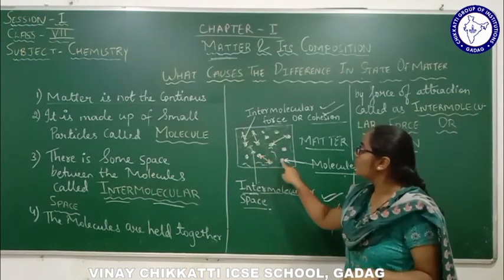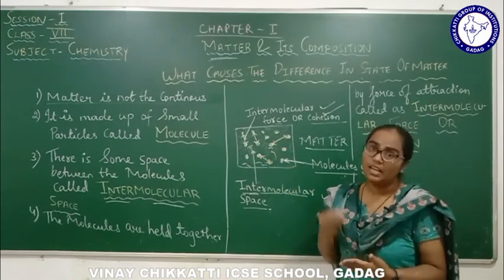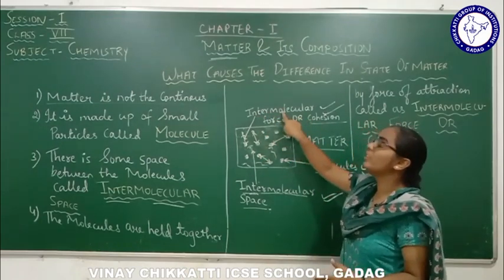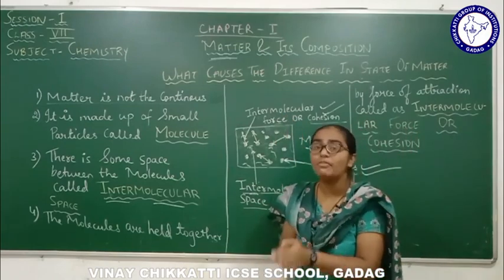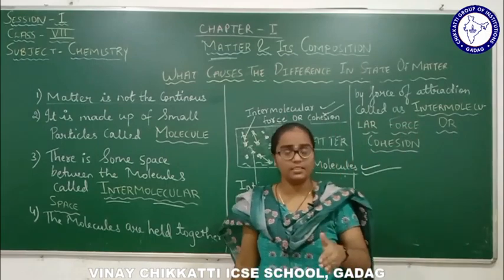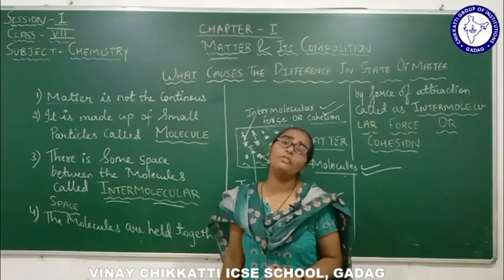These two or three molecules are to be close with each other or held together, and that force, or cohesion, is called the intermolecular force of attraction. These are the constituents or elements present in the matter, or we can say that these are the composition of matter.